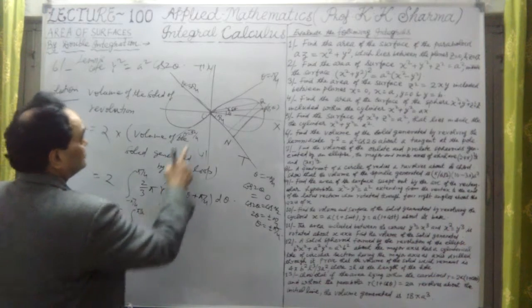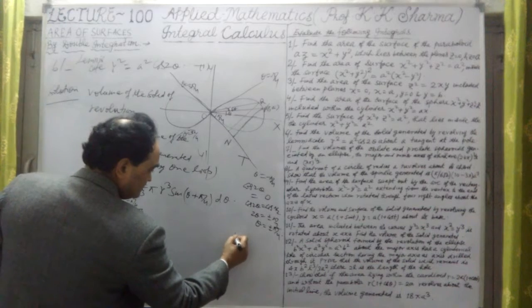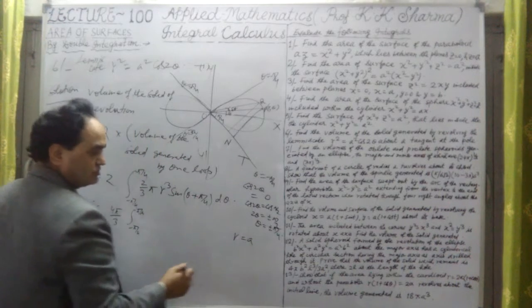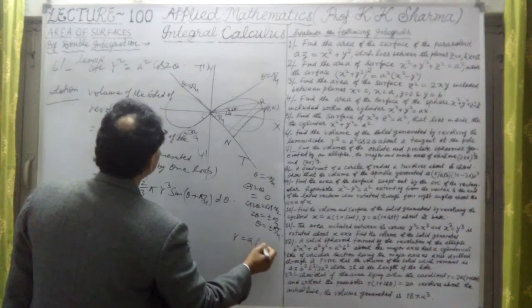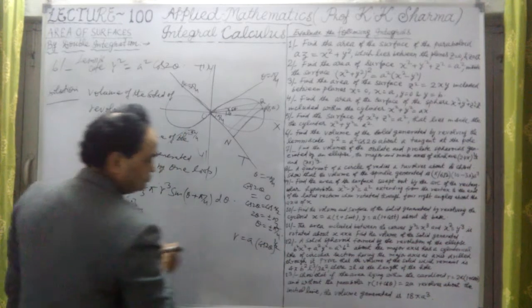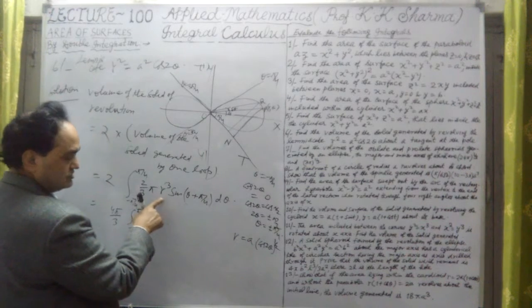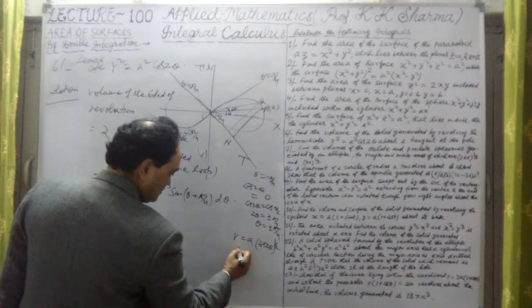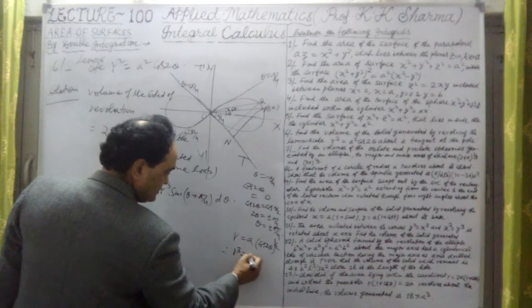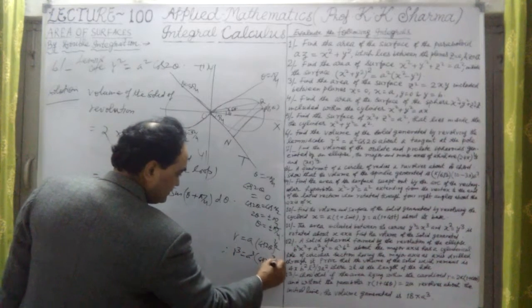Here r cubed is this value, but r, if I just calculate, then r equals a cos 2 theta whole power 1 by 2. Therefore r cubed is equal to a cubed into cos 2 theta whole power 3 by 2.